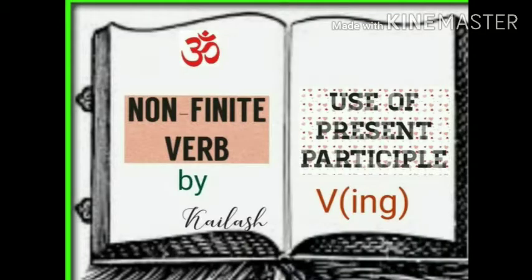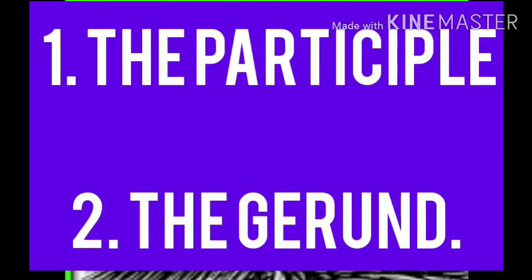In our last class we have discussed the use of bare infinitive, and today we shall discuss the use of present participle form of non-finite verb. You know students, the ing form of non-finite verb is used as the participle and the gerund.